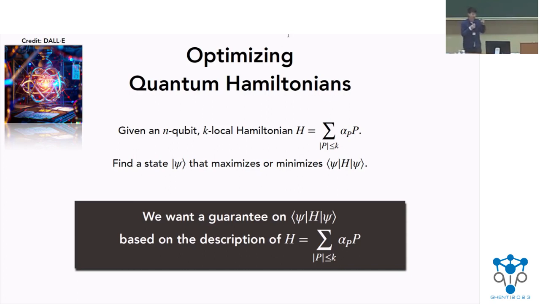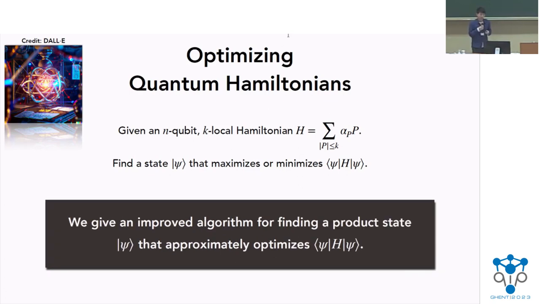Particularly, we want to have an algorithm that has a guarantee on the energy based on the description of this Hamiltonian H, and more precisely, based on all these Pauli coefficients alpha_P. In this work, we give an optimization algorithm that improves upon what we previously knew, which can essentially find a product state approximation that approximately optimizes the energy.